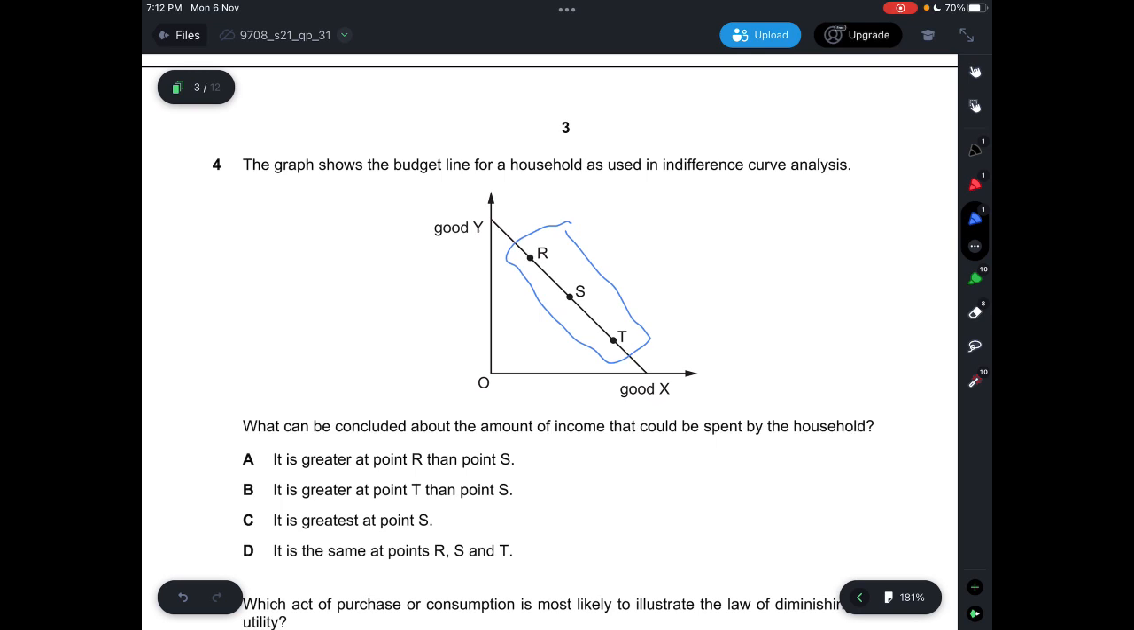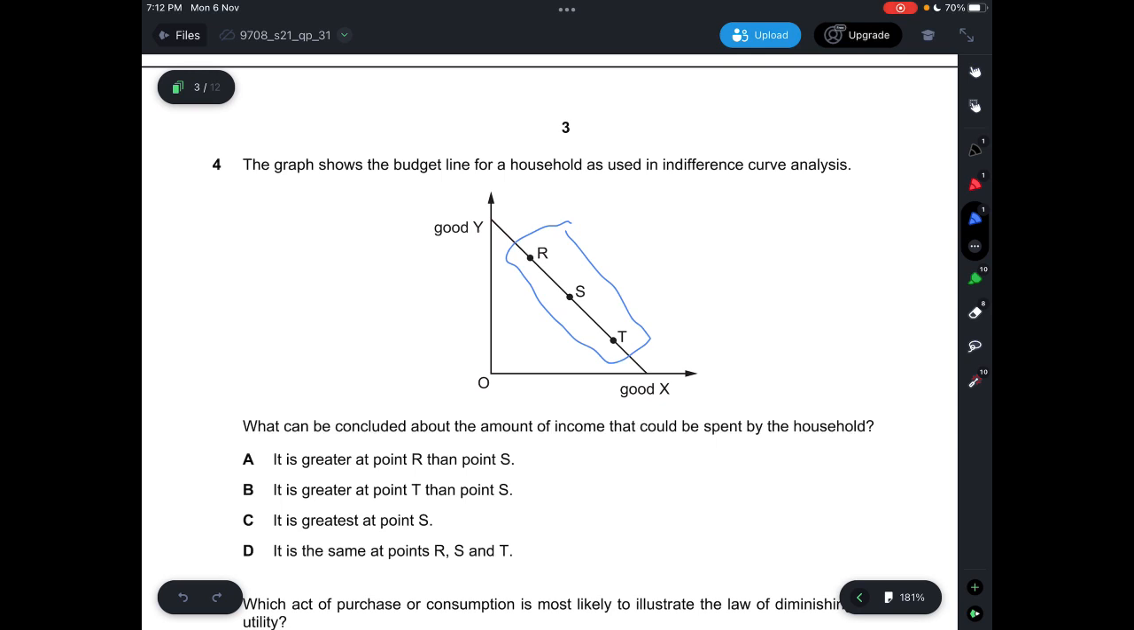Now, of course, we are not sure about the indifference curve because it could look like this, it could look like this, it could even look like that. So it depends on the indifference curve itself, whether or not it will give equi-marginal utility. In this case, we can conclude that for all of the 3 points on that budget line, it's already the maximum combination. So the total income is already the maximum that can be spent by the household if it's on R and S and T. So let's look at the 4 options here.